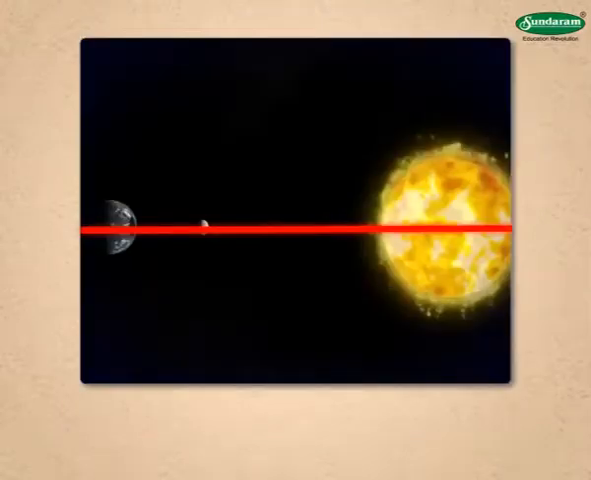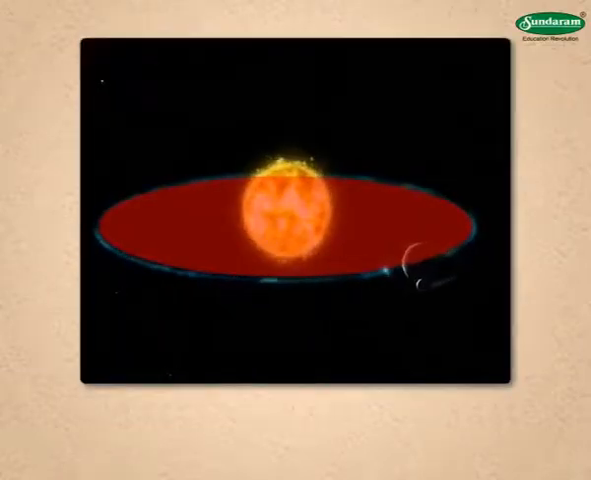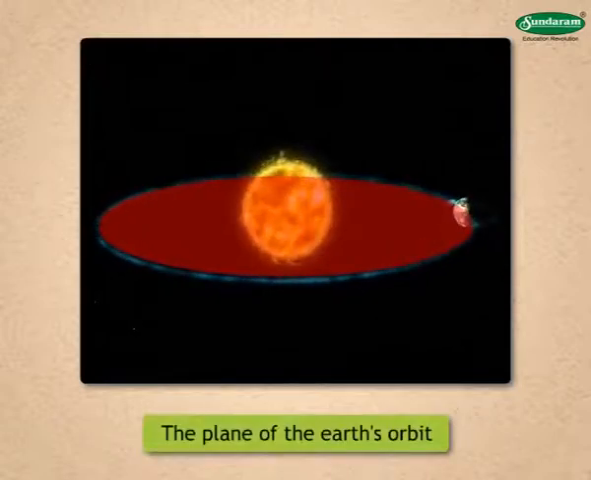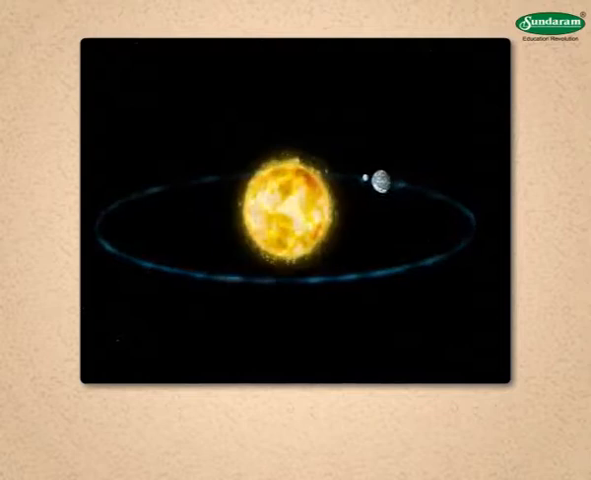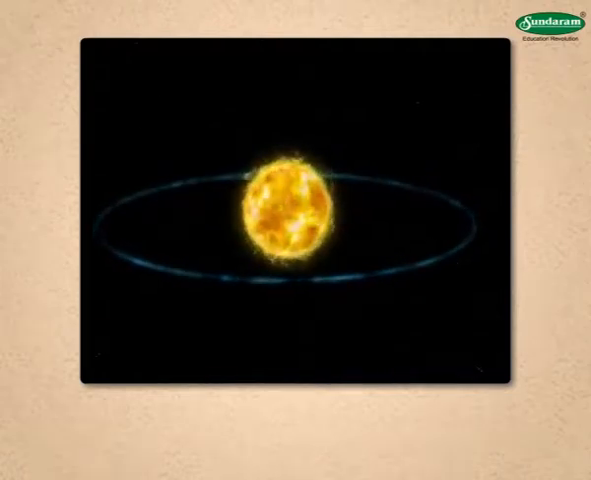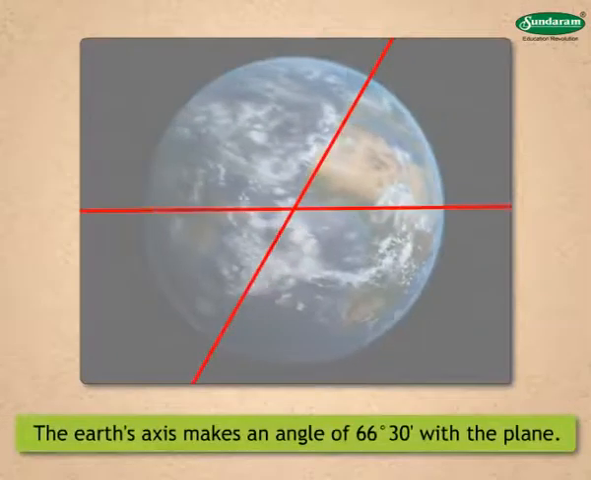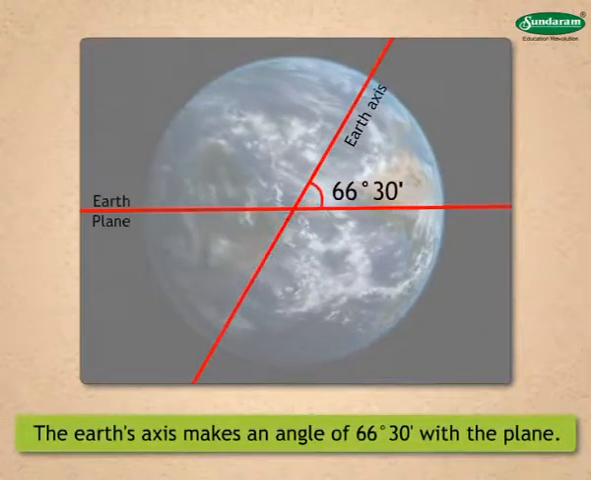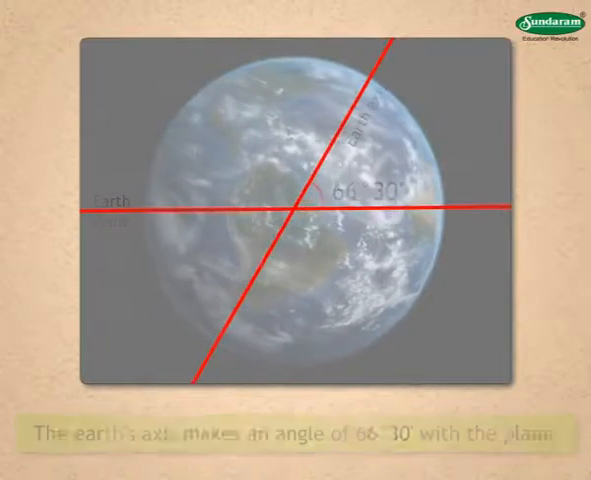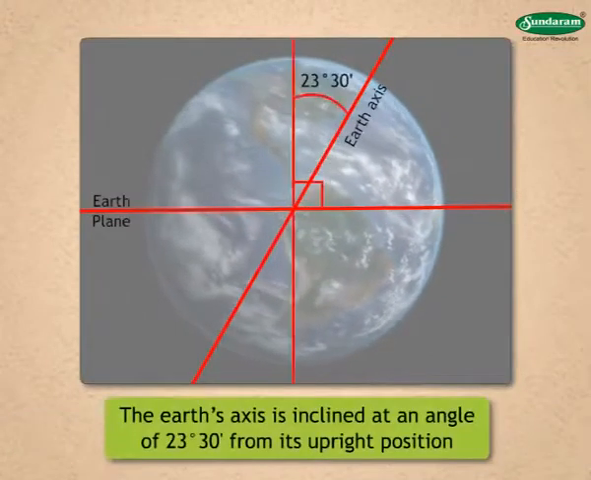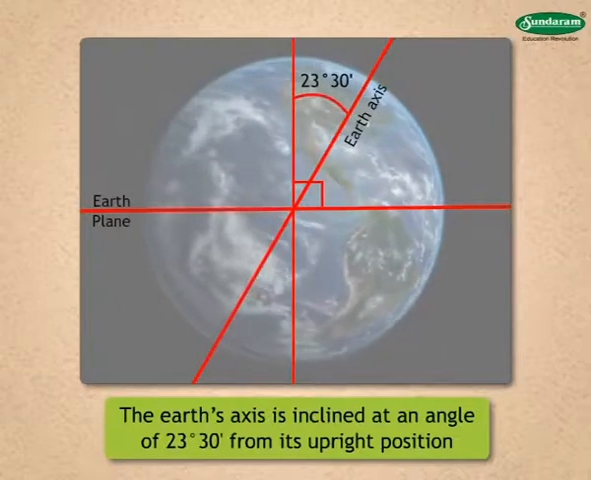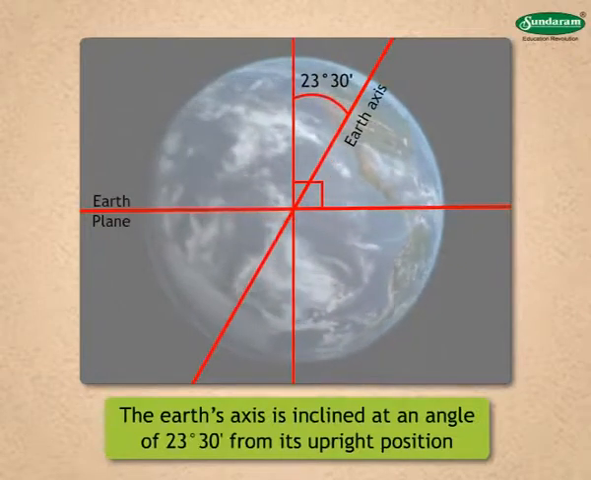The Earth's orbit also appears as a straight line in a side view. This imaginary surface is called the plane of the Earth's orbit. The Earth moves around the Sun within the orbital plane of the Earth. The Earth's axis makes an angle of 66 degrees 30 minutes with the plane. That is, the axis is inclined at an angle of 23 degrees 30 minutes from its upright position.